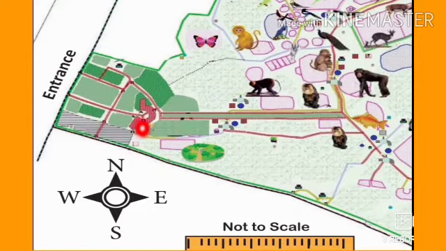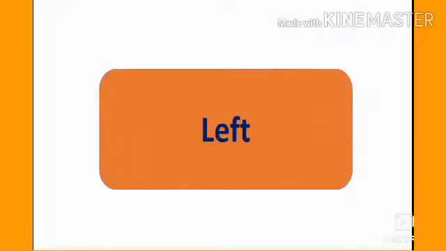So, one has to go straight and turn left or right. What is the answer? Yes, it is left. So, the answer is left.